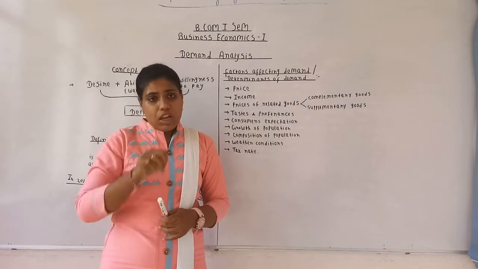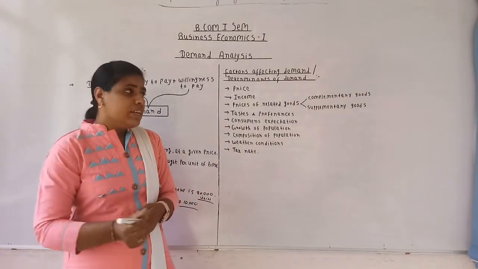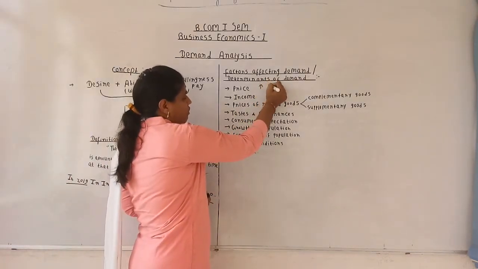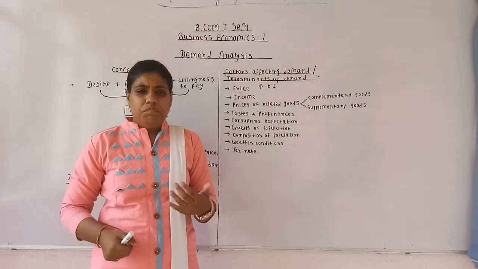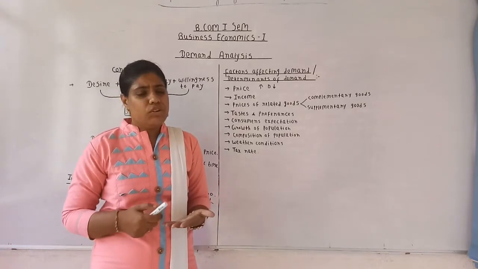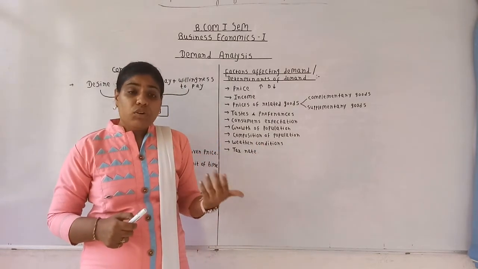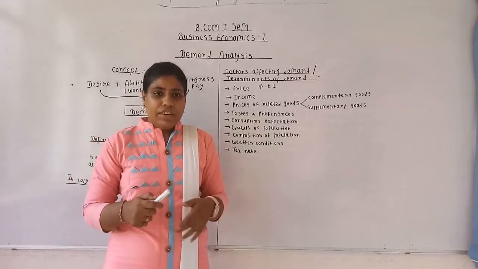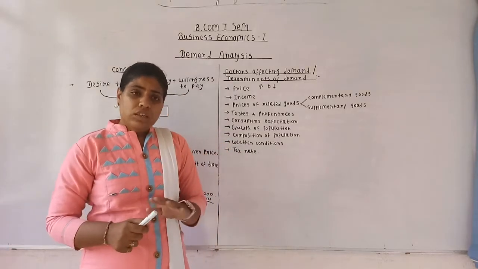See, when I talk about the price, price has an inverse relationship with demand. When the price for a particular commodity increases, the demand for that commodity decreases. For example, when you want to do shopping for Diwali, or for any occasion, what do you look for? You see whether there is some sale available, whether discounts are being given on the certain products that you want to buy. You see all this.